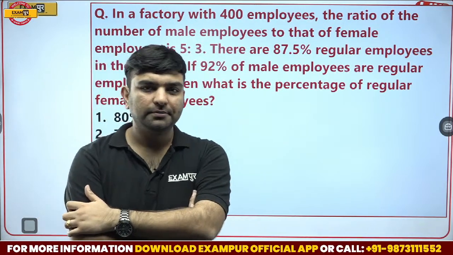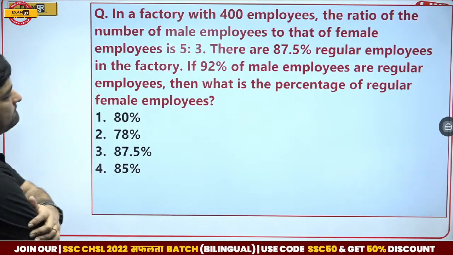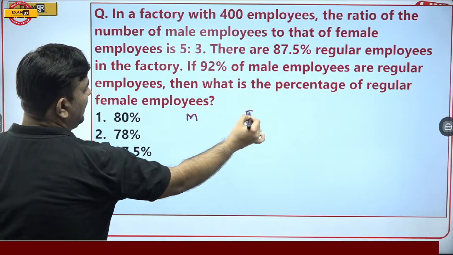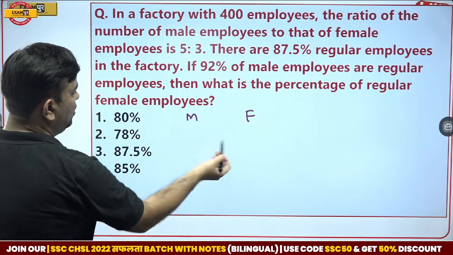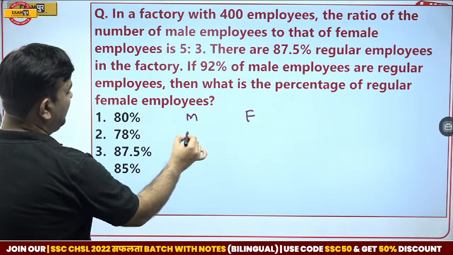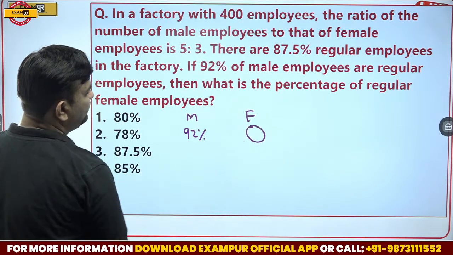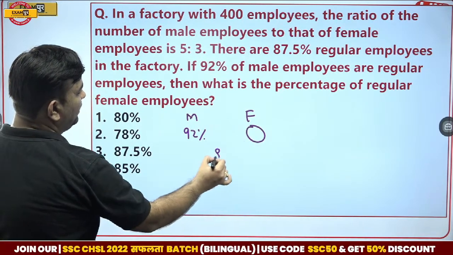Not difficult here. Male regular, female regular, overall regular. Male regular 92%. Female regular, I don't know. And overall regular 87.5.